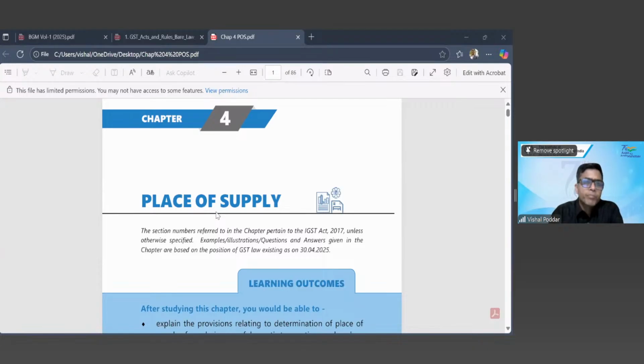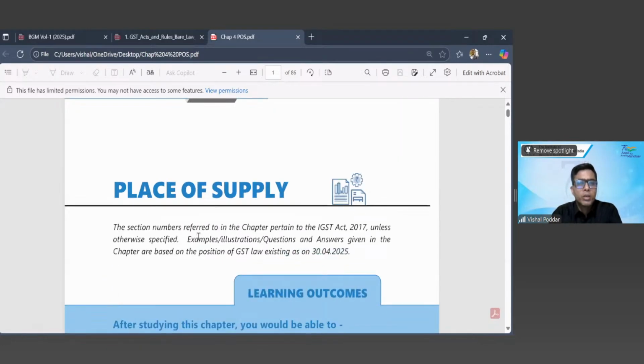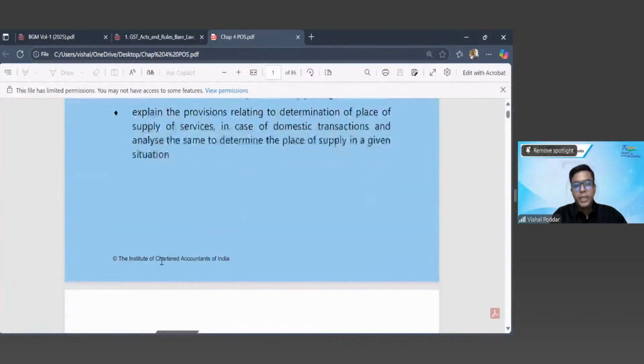So place of supply, in 70% cases, will match the actual destination. But in 30% cases, it may be something different, correct? Now, importantly, whatever you have been studying till now in all the topics was from the CGST Act. But this whole chapter is from the IGST Act. So in this place of supply chapter, nothing is from the CGST Act. Everything is from the IGST Act. It is chapter 5 of the IGST Act.